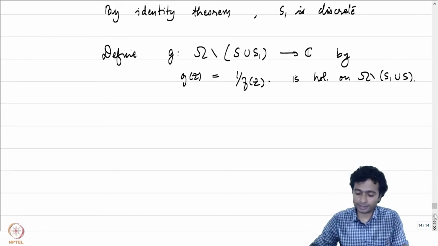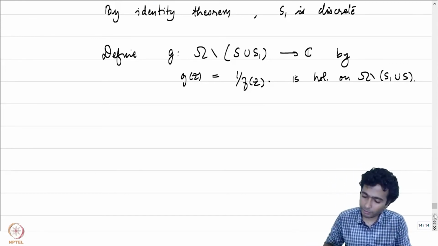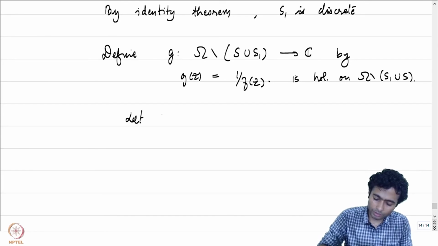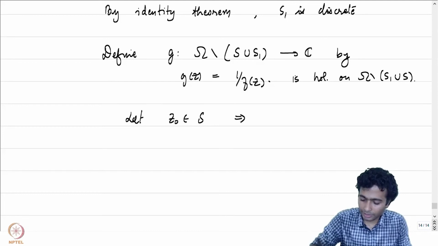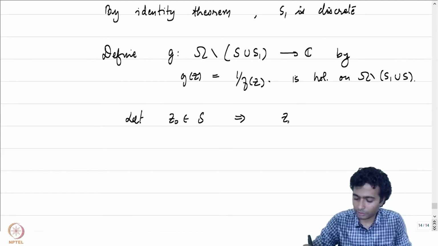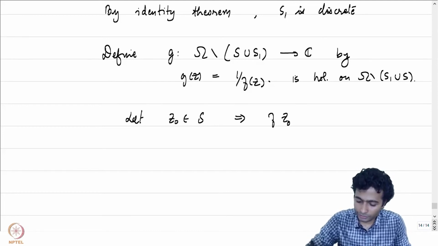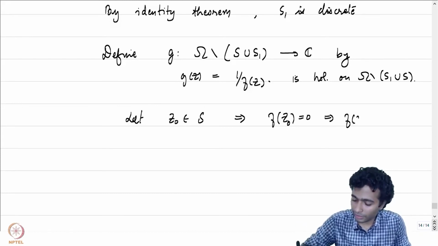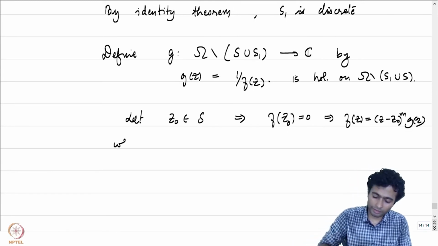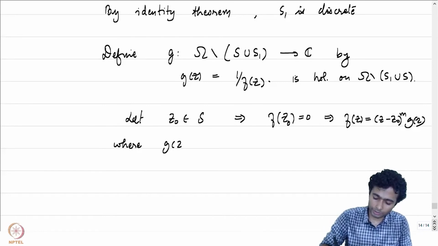Now the question comes about what happens at the points in S1 union S. So let's just address them one by one. Let Z0 be a point in S1. What does that mean? That means that f of Z0 is equal to 0, and because it's a non-zero function, we can write f of z to be equal to z minus Z0 to the power m times g of z, where g of Z0 is not equal to 0.